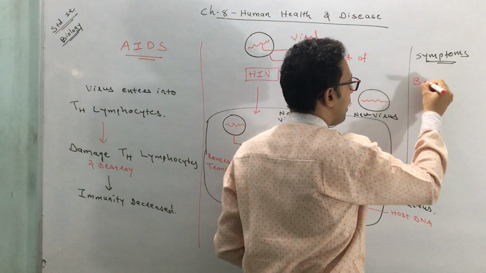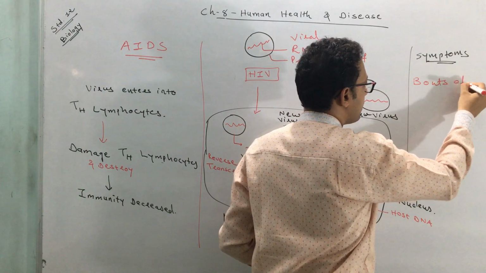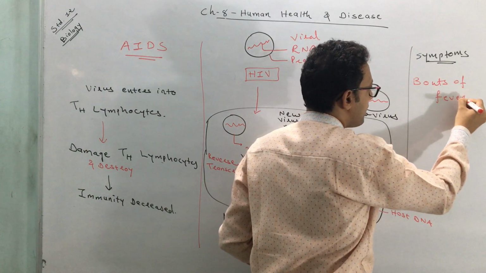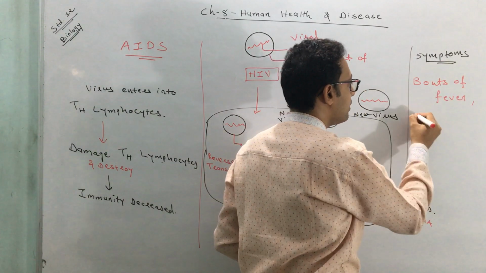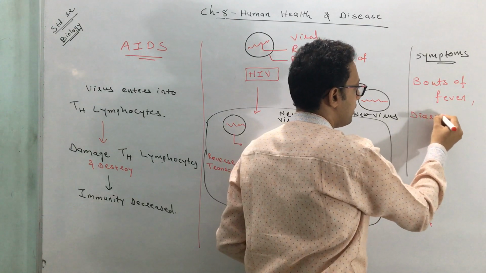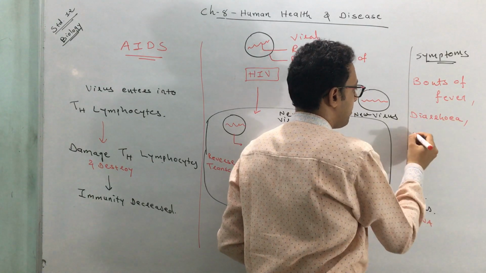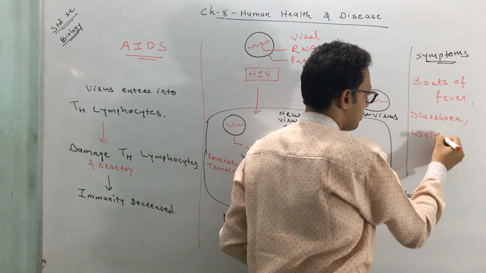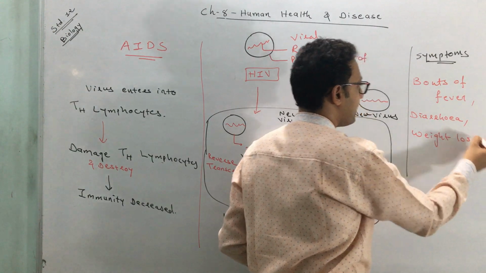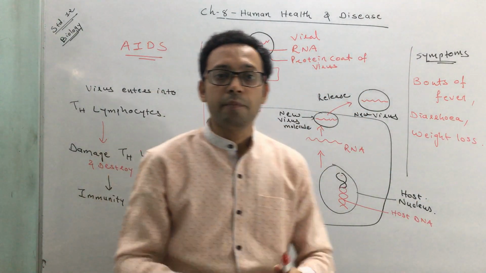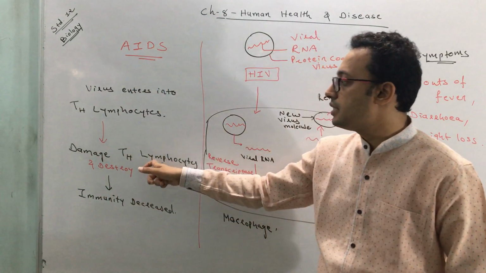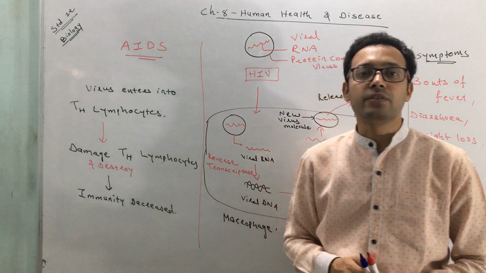The person has bouts of fever, that means up and down body temperature. The person has diarrhea. The person has weight loss, significant weight loss. These are the symptoms that appear when this virus is infecting the T helper lymphocytes.